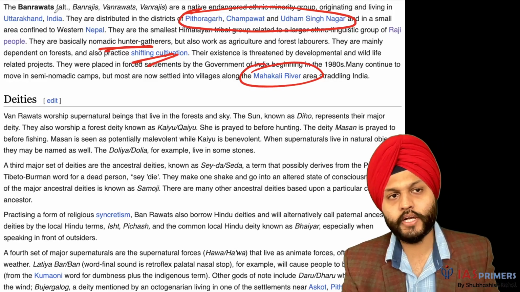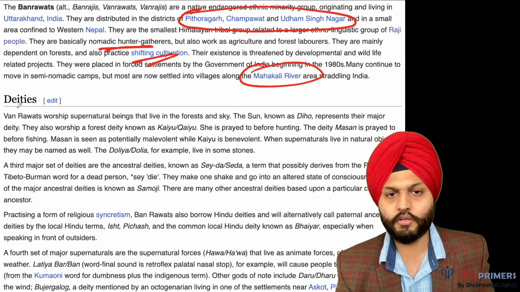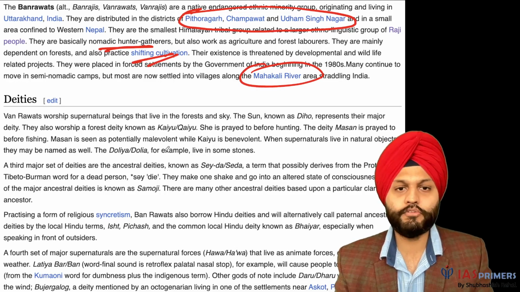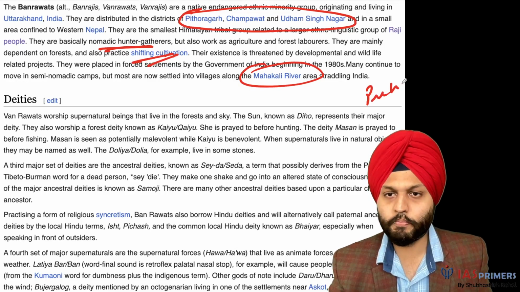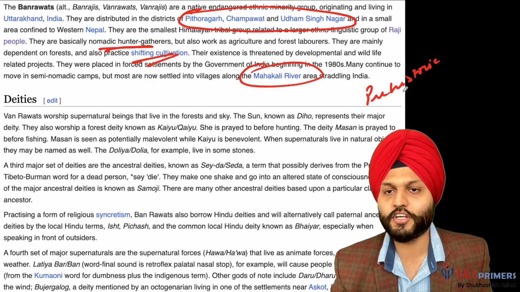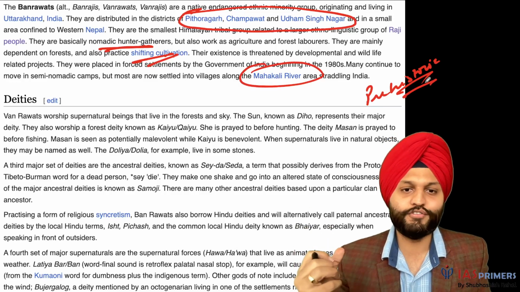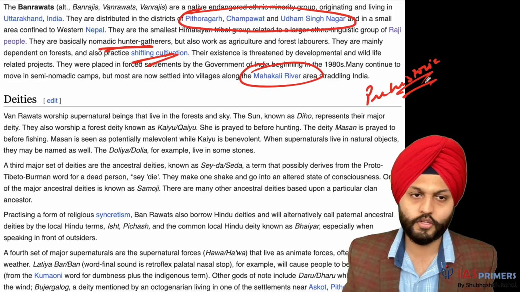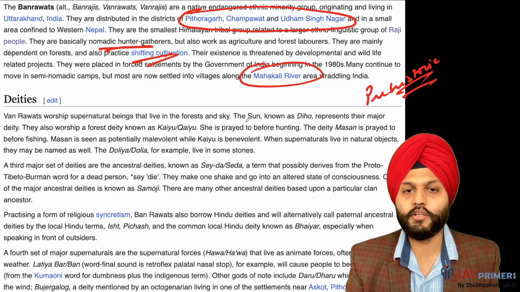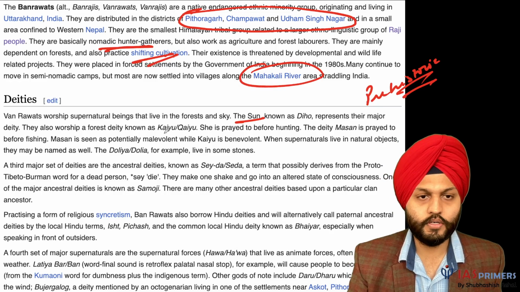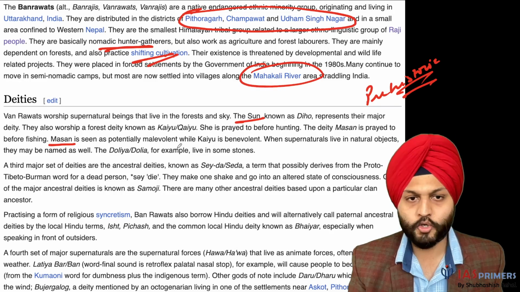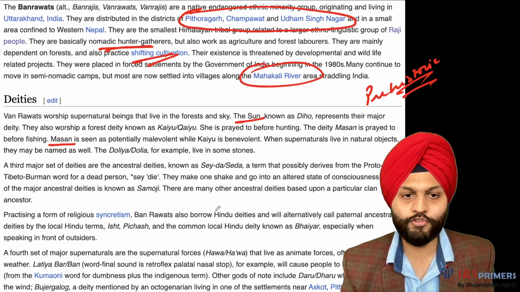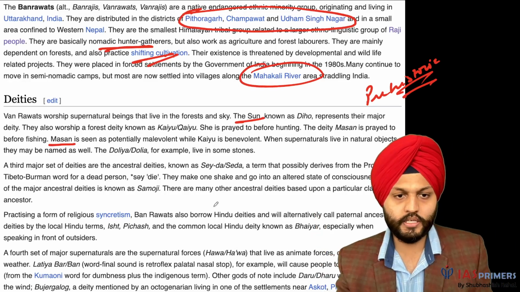Fine. Now, when I was looking at this Ban Rawats, we came to the deities, the various gods that they worship. So this seemed to be interesting, and it helped, from a history point of view, to see the prehistoric way of life, what they would have worshipped. I was interested in this. So yeah, we can read this. They worship sun known as Dio. Masan, which is a potentially malevolent deity. The various deities are mentioned over here, and some form of Tibeto-Burman influence can be seen.